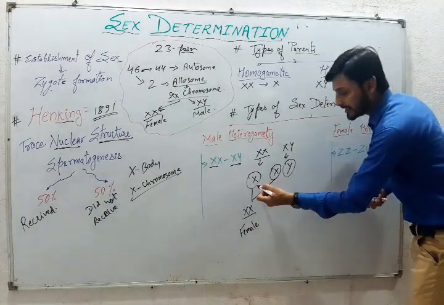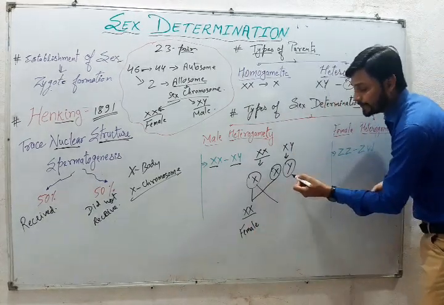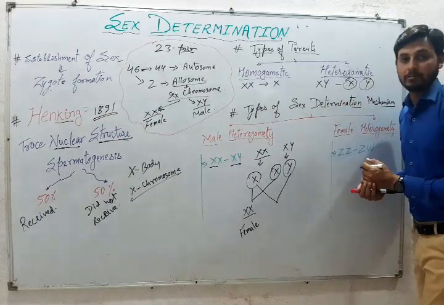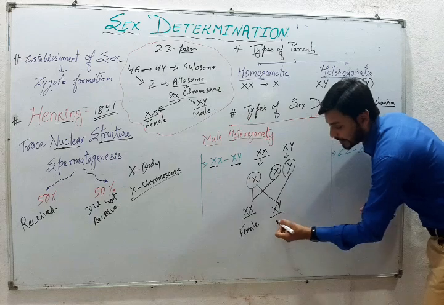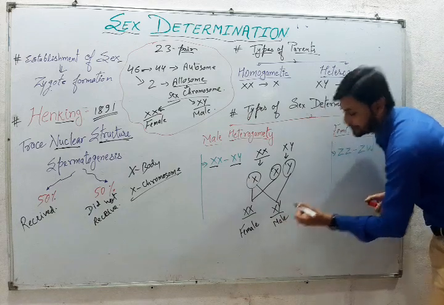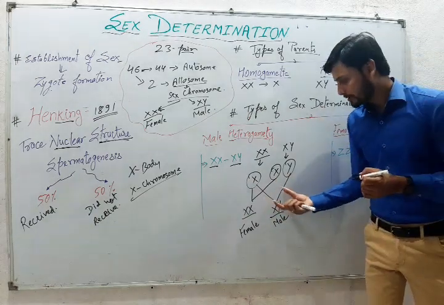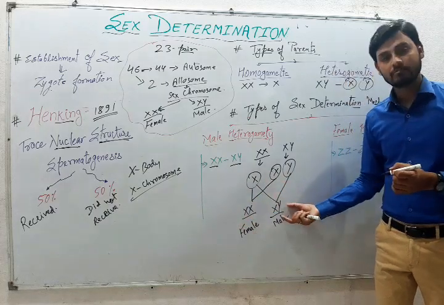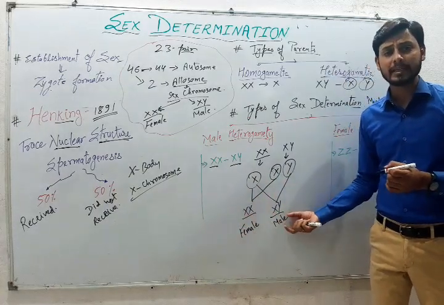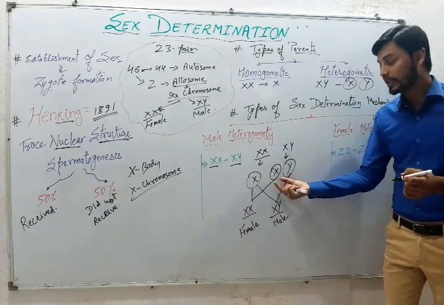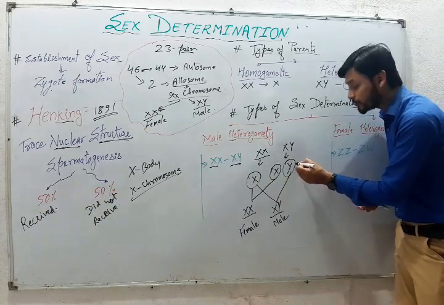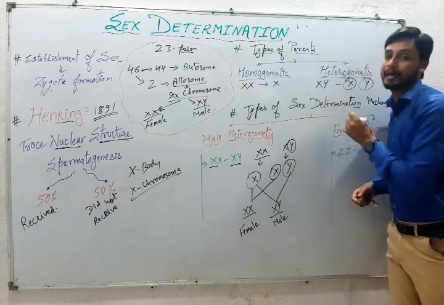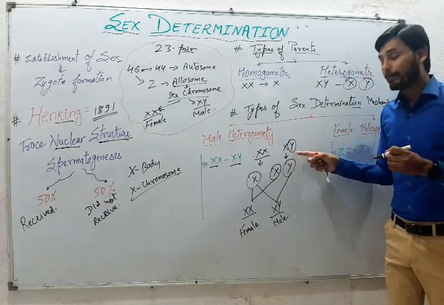Whereas if this egg fuses with the Y sperm, then the resultant will be XY and the organism will be male. So here, this X is common in both the cases. But what is different over here? The X sperm and the Y sperm. And this Y sperm comes from the parent, that is the male parent.